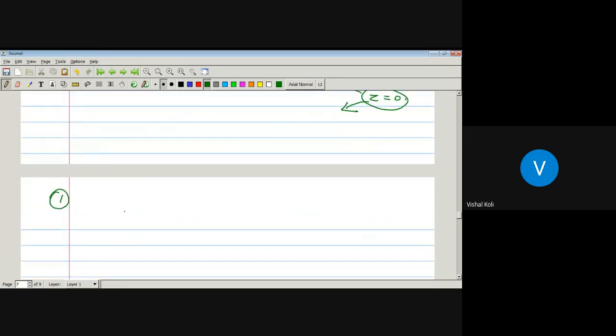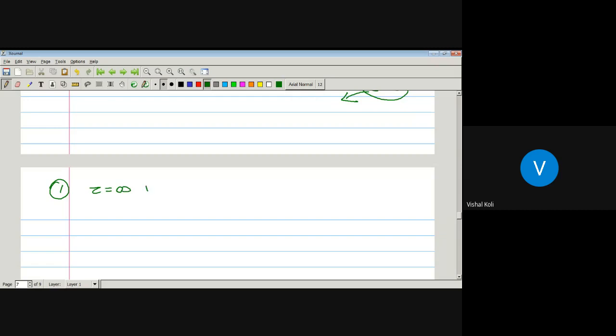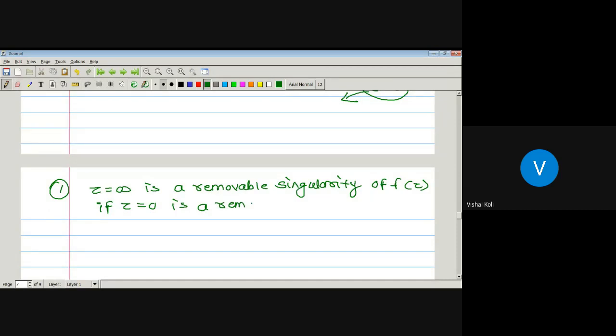First, z equal to infinity is a removable singularity of the function f of z if z equal to 0 is a removable singularity of f of 1 by z.